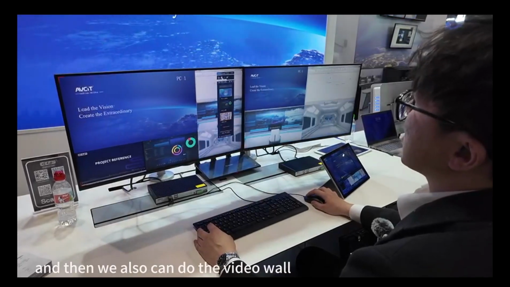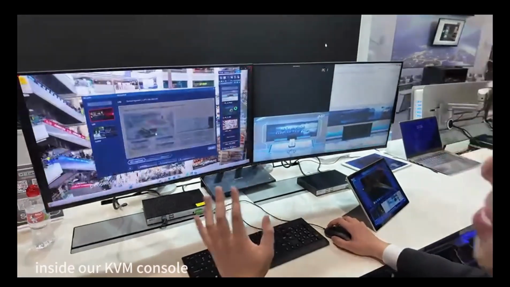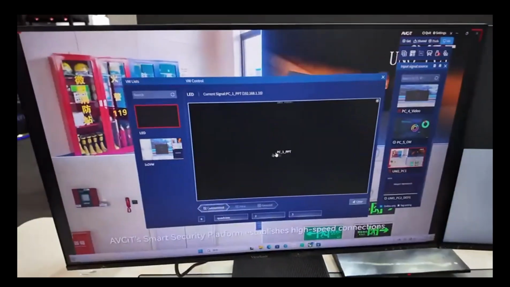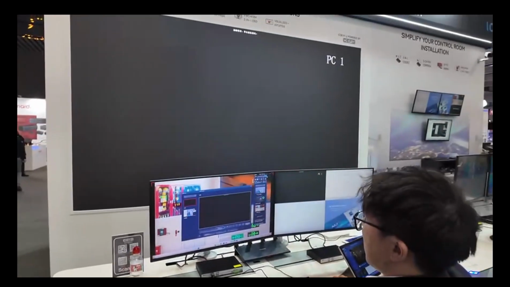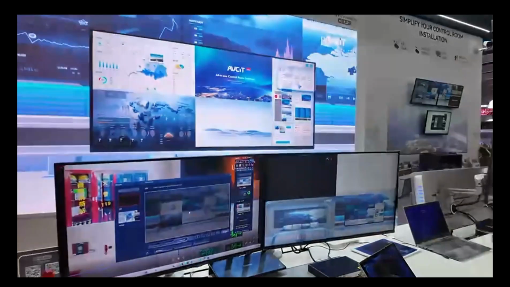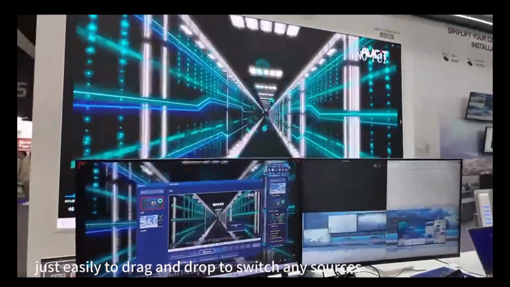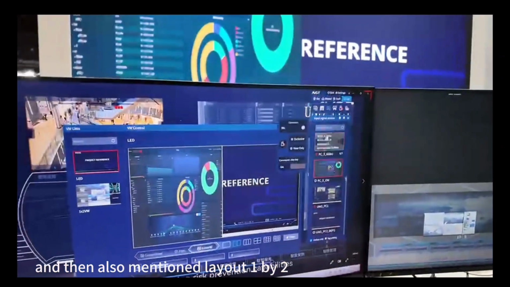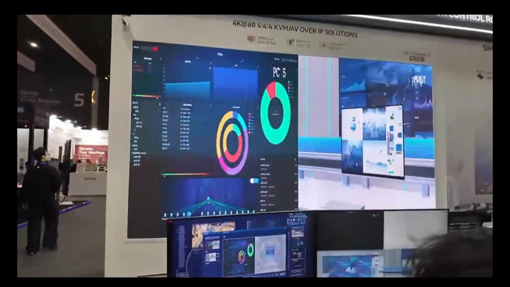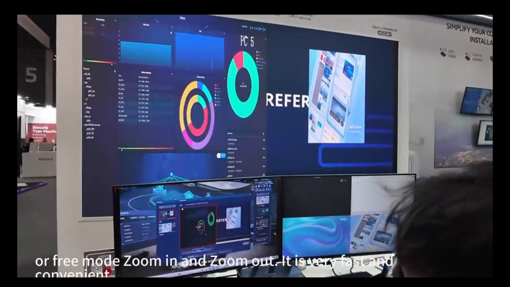And then we can also do the video wall, with built-in video wall features inside our KVM console. So for the LED video wall, we can control by switching to a full screen. Just drag and drop, it's easy to drag and drop to switch any sources. And then also match the layout 1x2 or 3 mode, zoom in and zoom out. It's very fast and convenient.